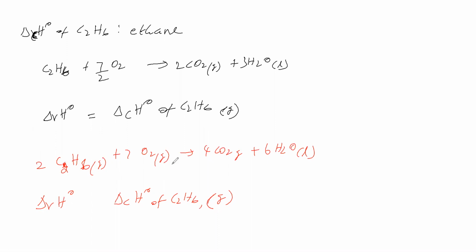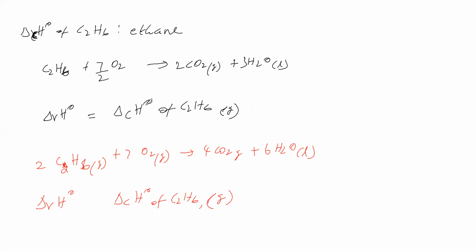Delta RH naught of this equation and delta CH naught of ethane, are they equal? We'll look at this equation and this equation. The stoichiometry of the equations is different. Therefore delta RH naught here and here is certainly different. Here delta RH naught is twice of this. Why? Because if you multiply this equation by 2, you will get this.